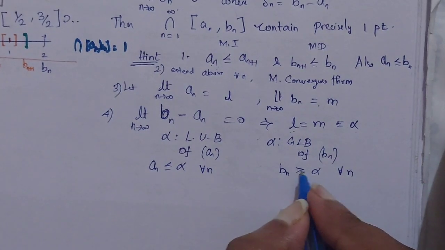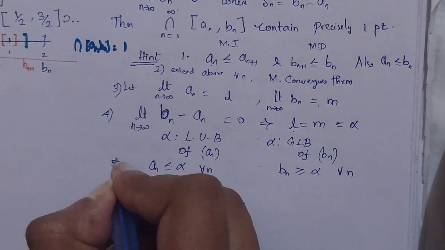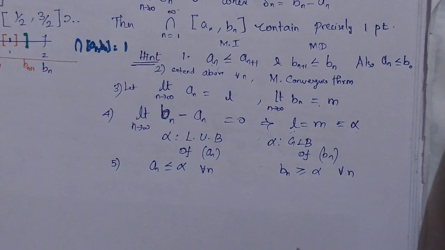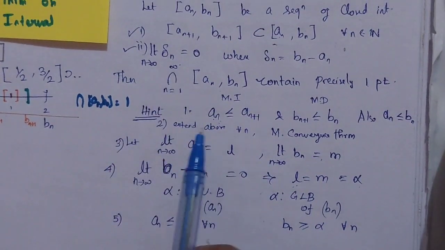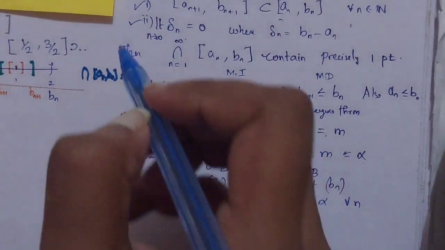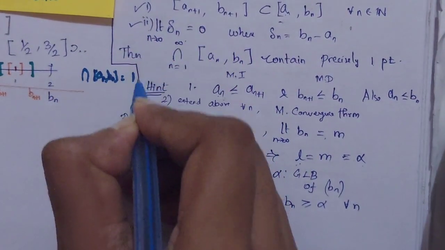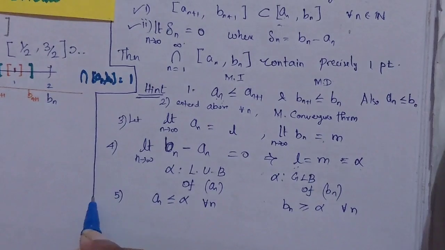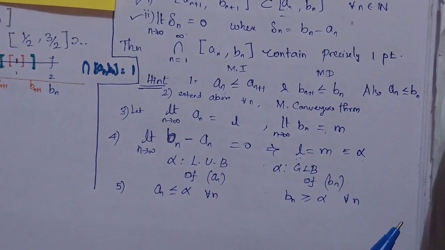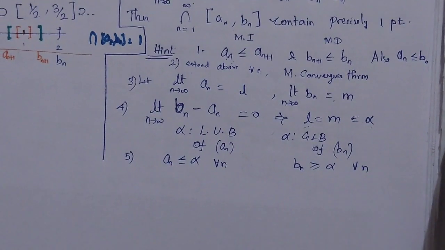You should be careful with the notations. I'm proving, it's not actually a hint, it is the proof only. I have written the statement of Cantor's theorem, and I'm just proving the theorem.